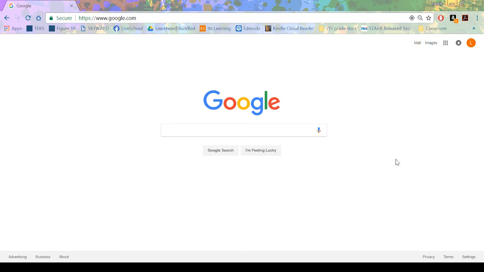Hello, researchers. We are going to show you a good way to look for sources for your research. Sources are pieces of information that are going to help you do your research. Some of us started on that already, and the World Wide Web has a lot of information. These are just some tips on how to find the best information for your research.